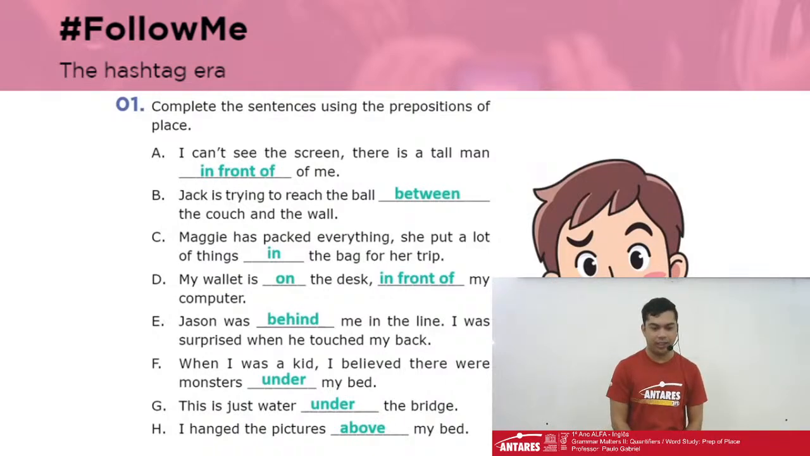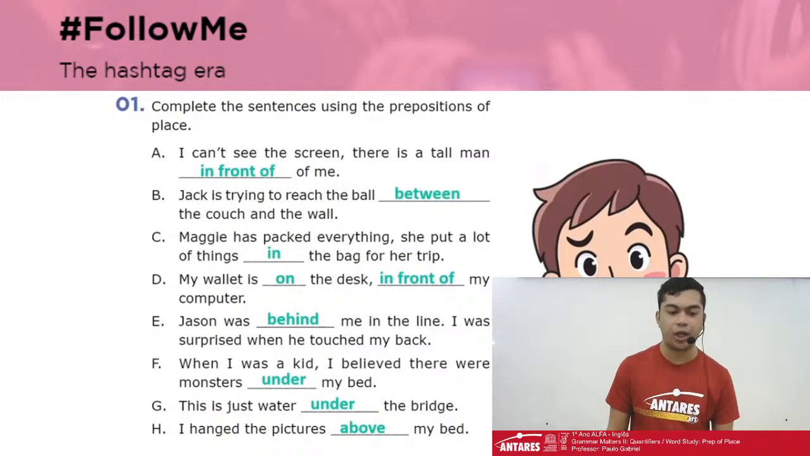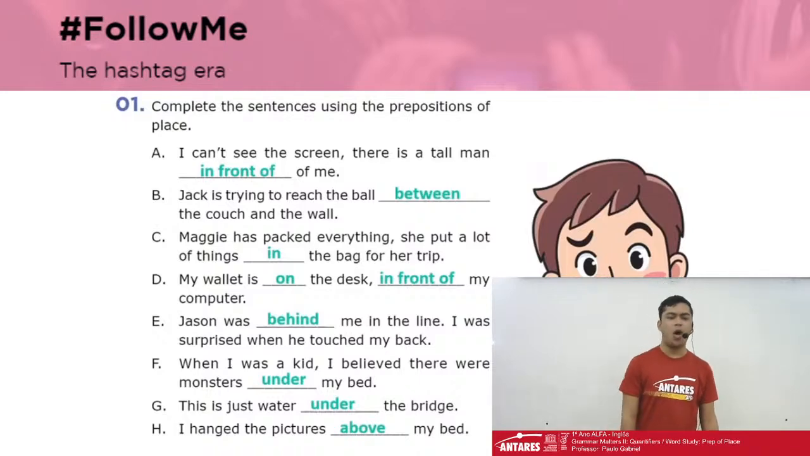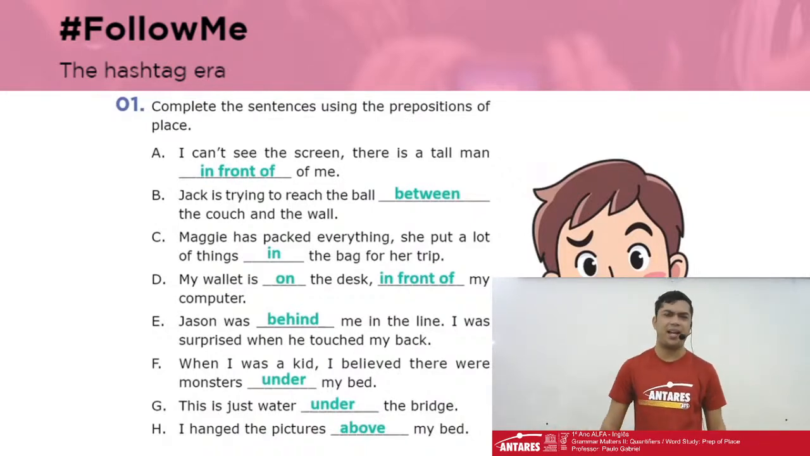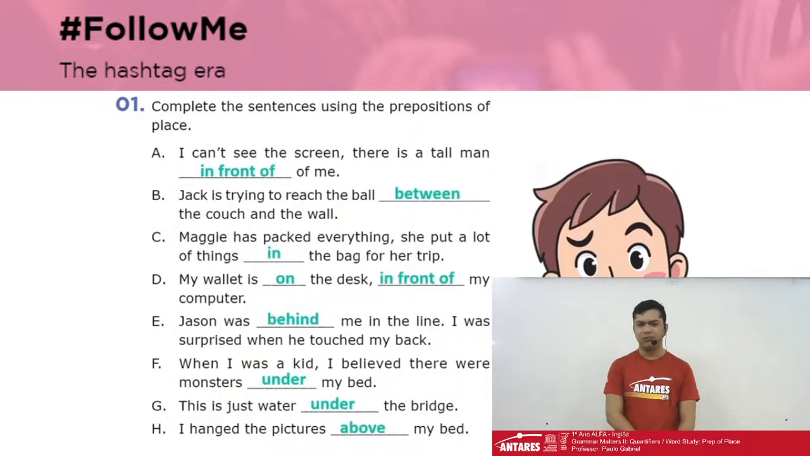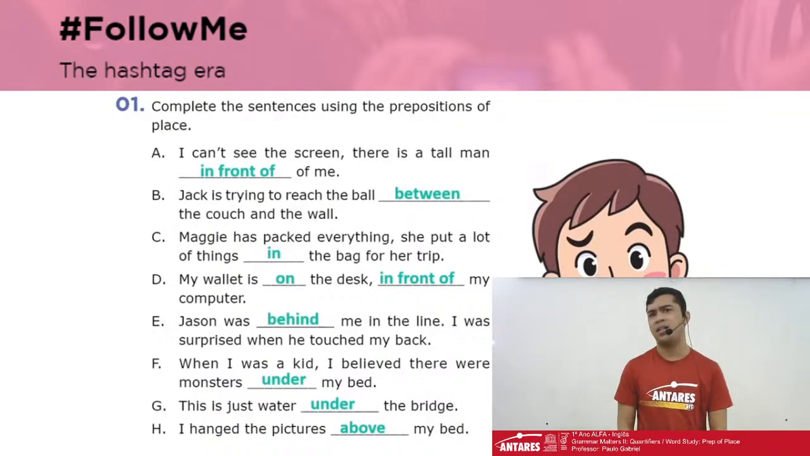Letter G. This is just water under the bridge. Water under the bridge is an expression, okay, guys? This is just water under the bridge. This is something that goes fluently, okay? This happens, and what can we do? Water under the bridge is an expression that goes like things that happen to us, but we don't have to make it bigger than they already are, okay?